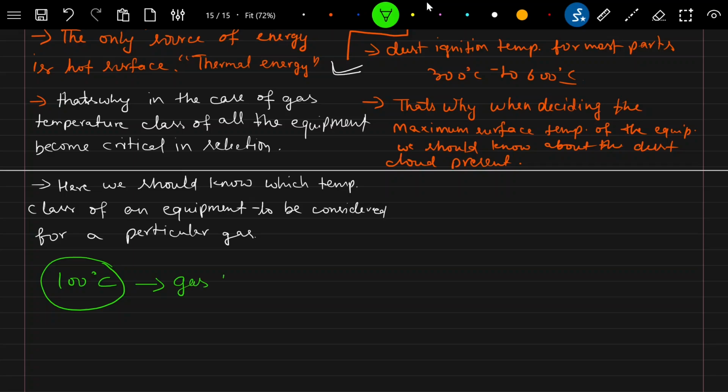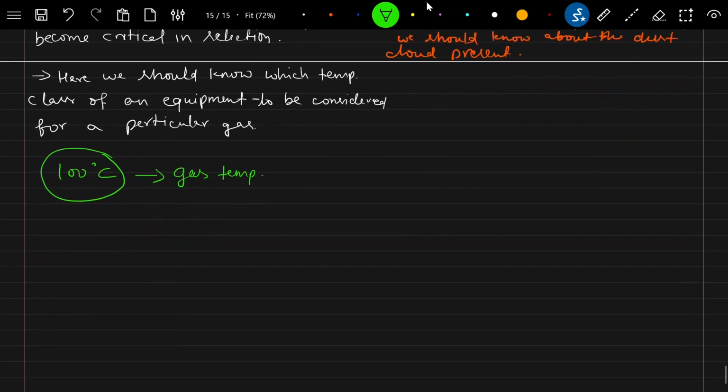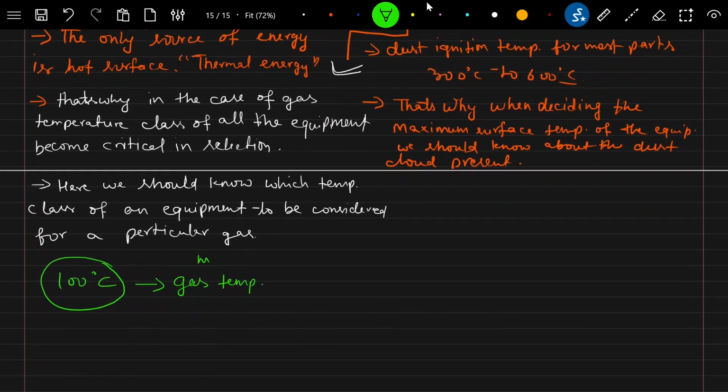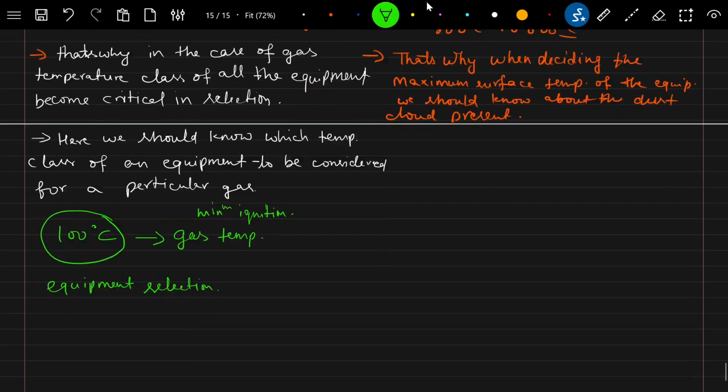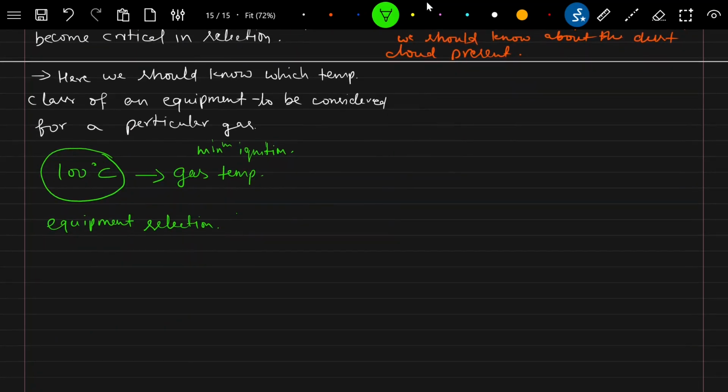So for any equipment selection, the temperature should be less than 100 degrees.